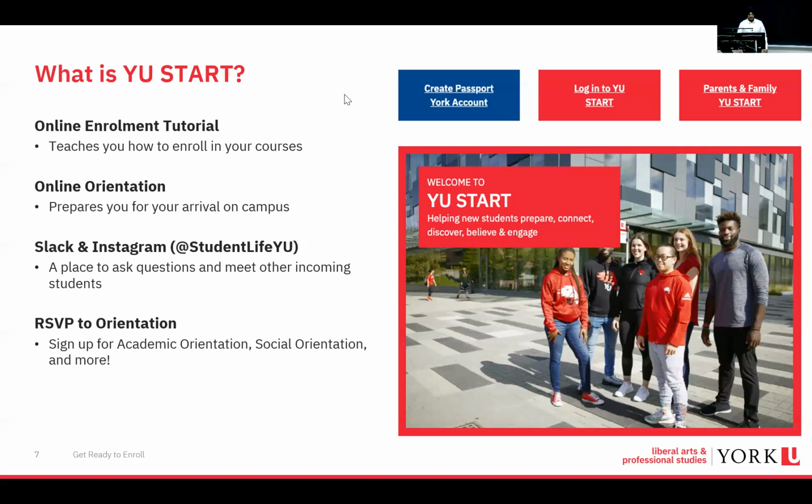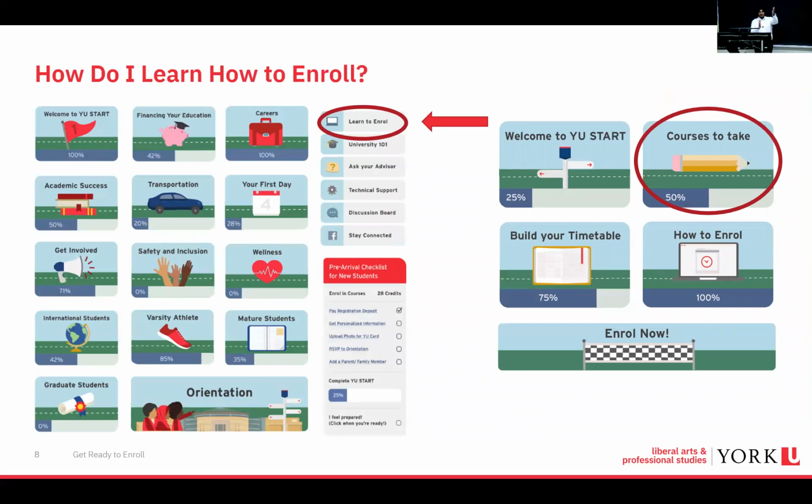Now, you'll see here on the right side of your screen what Why You Start looks like. When you click on login, it'll ask you for your Passport York account, which you will have created, and that'll be information specific to your program. So when you jump in, here's what Why You Start looks like. On the left side, you'll see the different modules I'm speaking about. They have information from transit and finance to Keele campus residences and Glendon campus residences. So there's different information on that page.